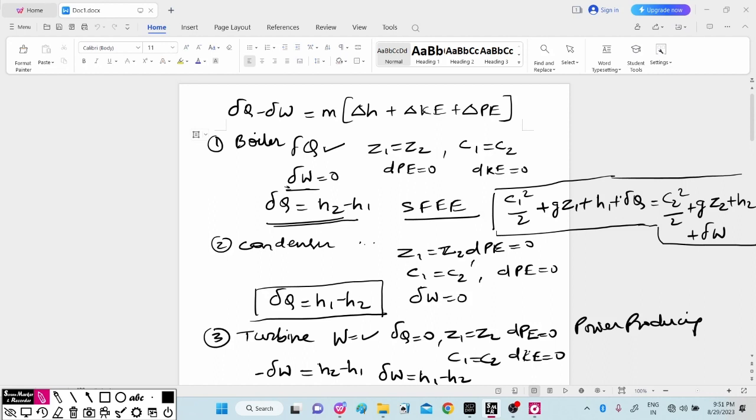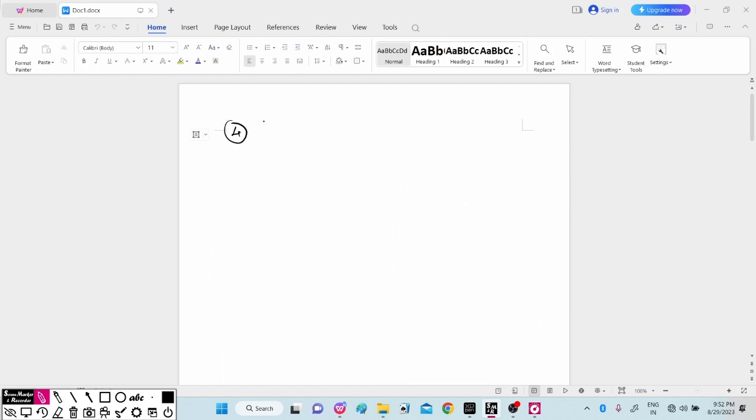The turbine is work producing, so it will produce work. Again kinetic energy and potential energy are 0, and heat transfer will be 0, considering the turbine is completely insulated. So this will form the equation which is del W equal to H1 minus H2.